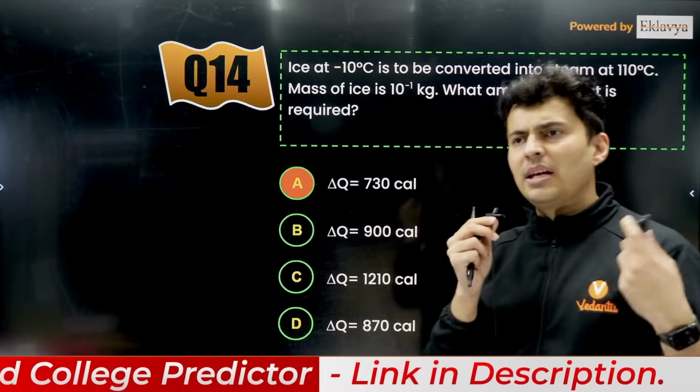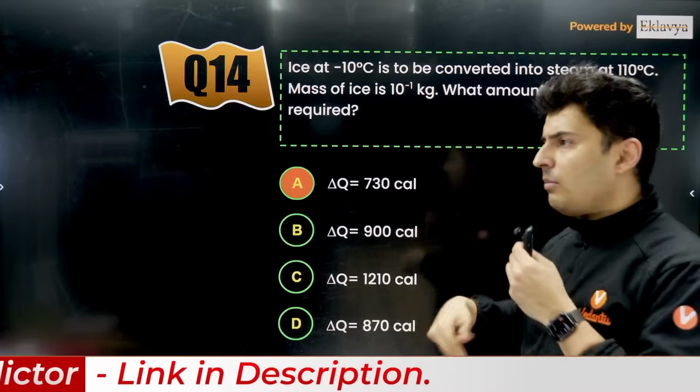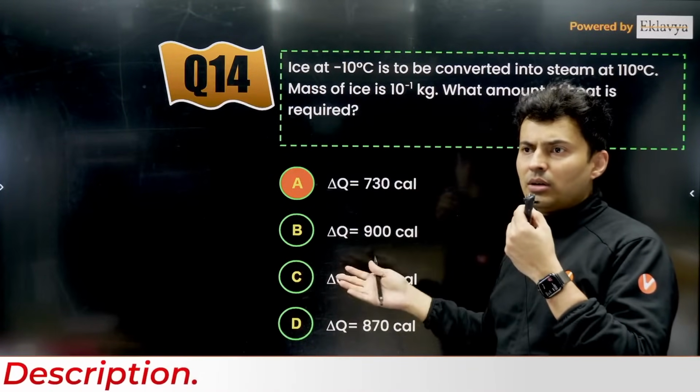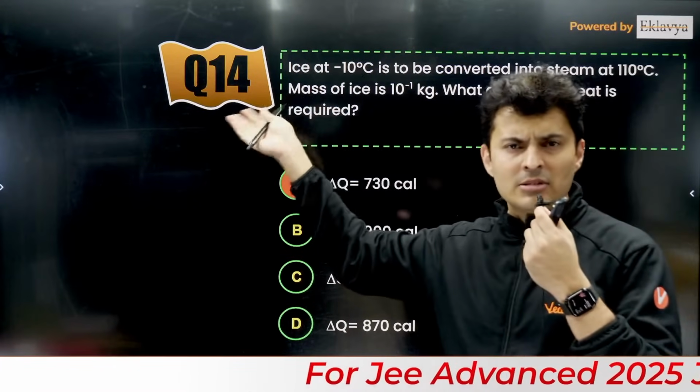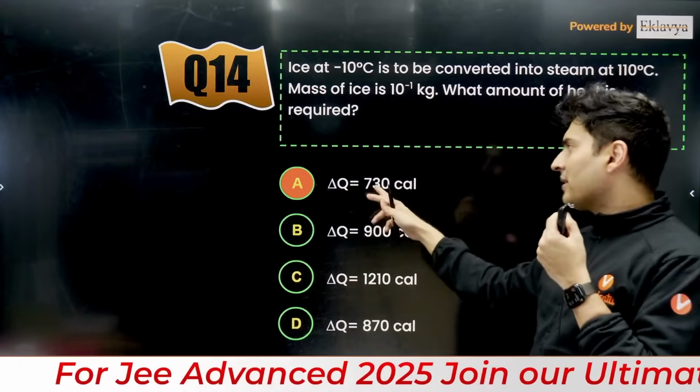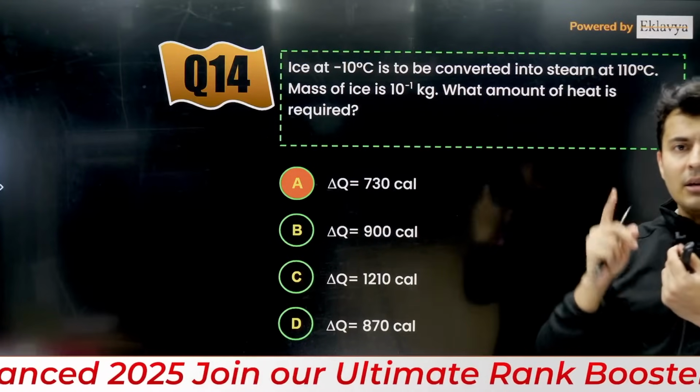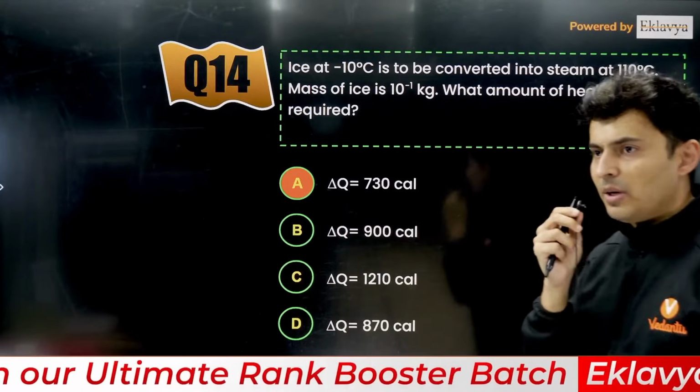If mass was 1 gram, then obviously the answer will be divided by that particular mass I have put over here. So if it is 10 to the power minus 1 kg, that is 100 grams. So divided by 100, the answer will be 7.3 calories if it is per gram. Okay, if it was per gram.